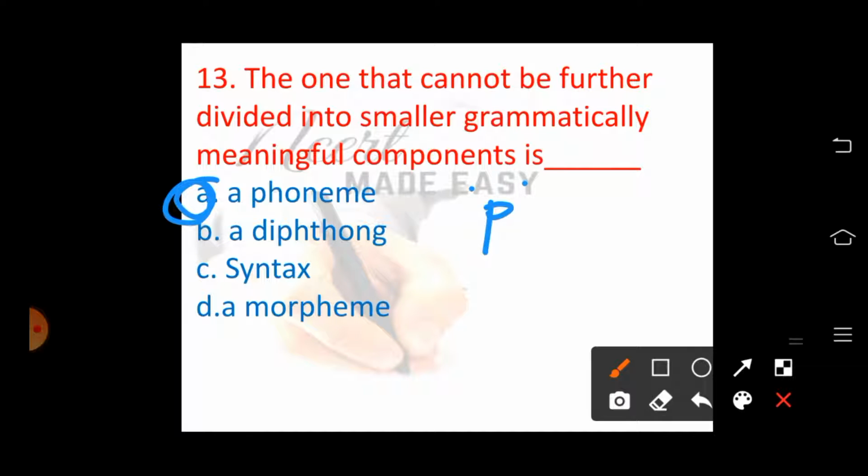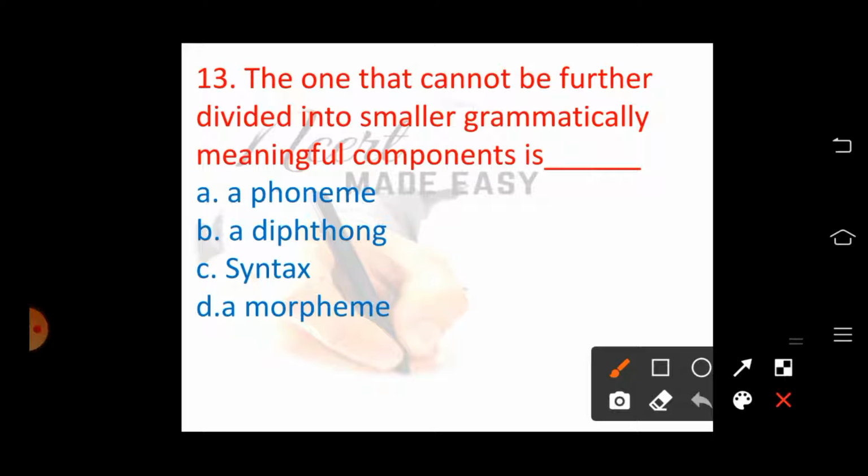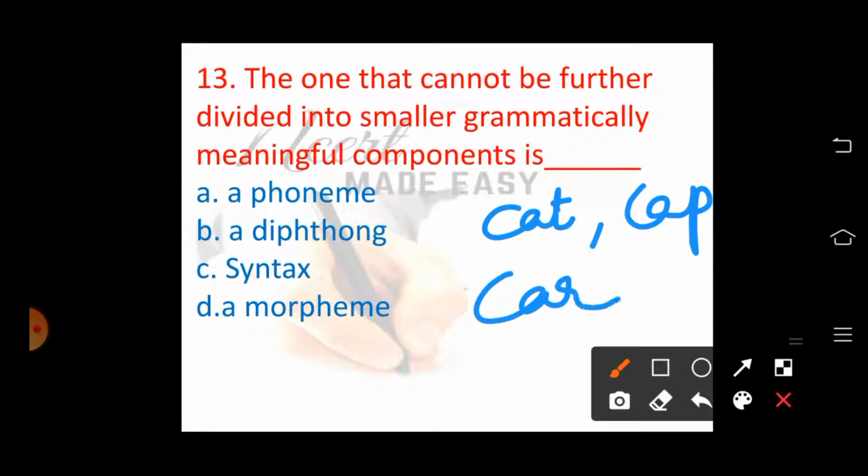You can say that this is p, this is k, and d. These are the smallest units of sounds. Here, in cat, cap, and car, the phoneme is the one which makes the word different, but the phoneme will not have a meaning for itself. It will change the meaning of the word, but as a phoneme it does not have any meaning for itself.